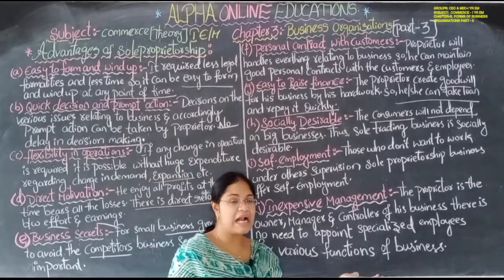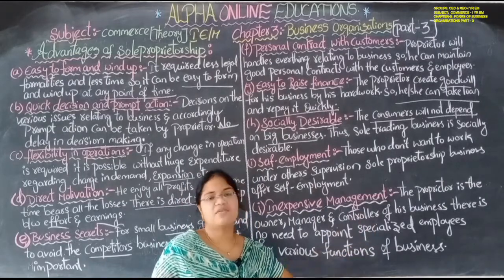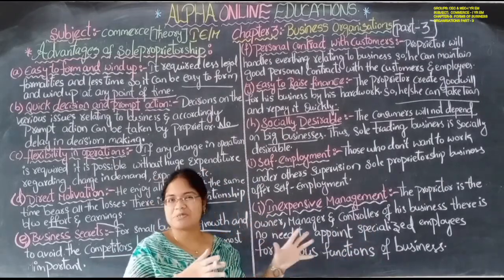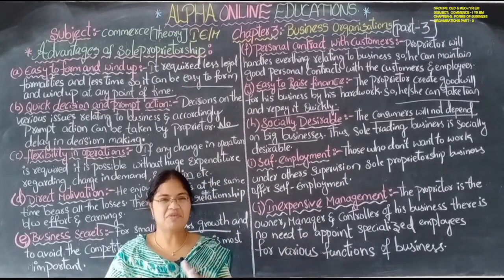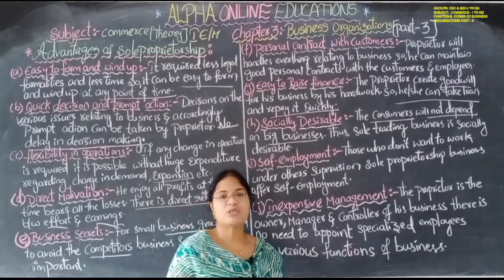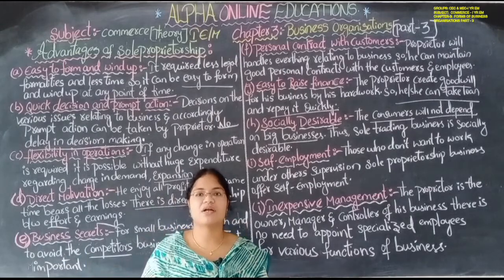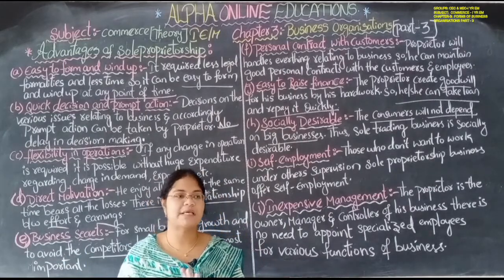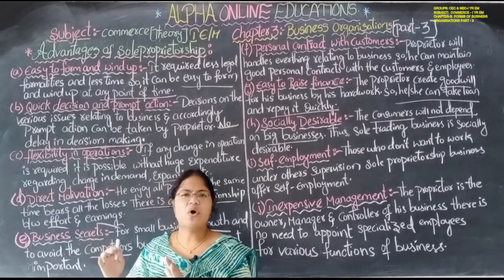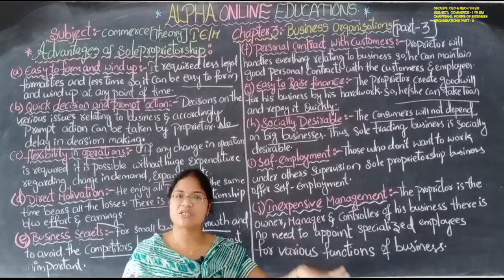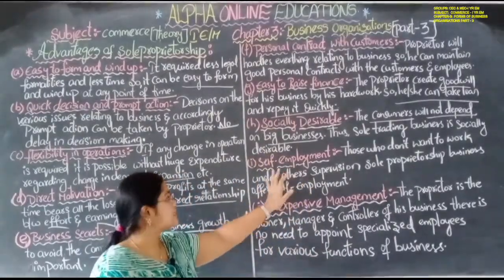If you keep your hand under an electronic instrument, it will dispense the sanitizer. All these types of facilities they will provide, AC, air conditioning, and some other facilities. For those facilities they will charge us something, but in the normal shop there is no AC, and you have to carry the sanitizer yourself, so they will not charge that extra amount. So the majority of people start preferring these small businesses.